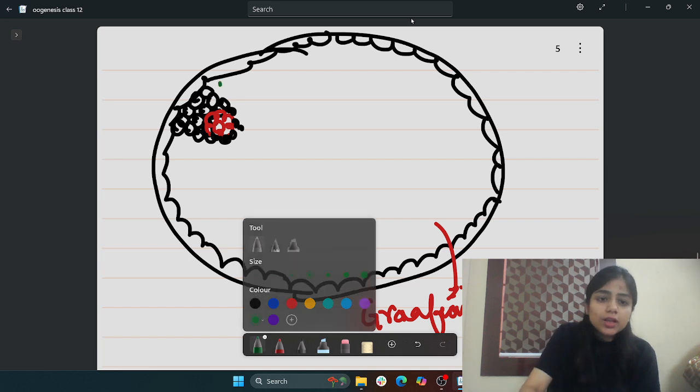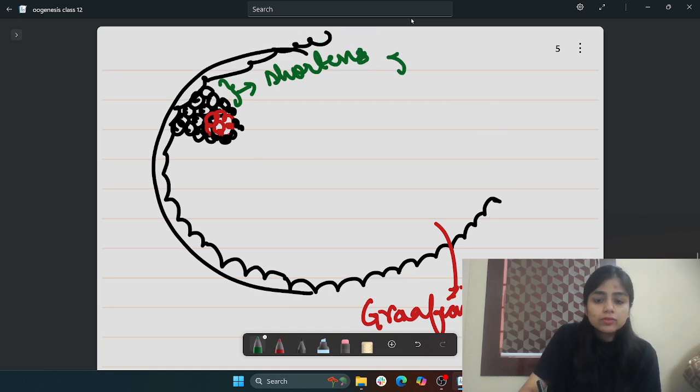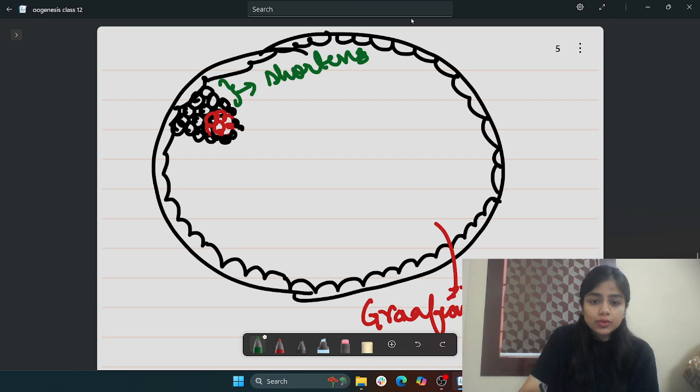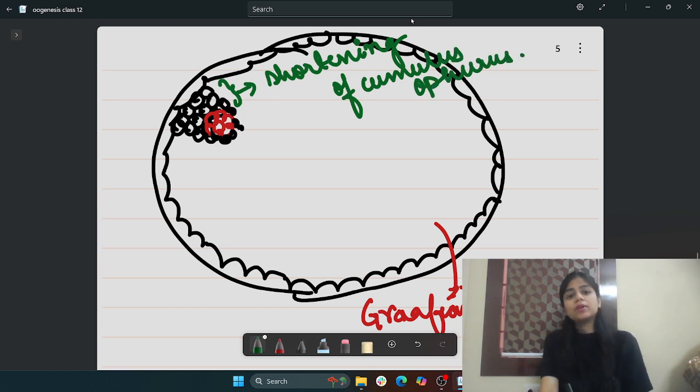Definitely, this is the shortening of the cumulus oophorus. That's it. This one is the secondary oocyte.